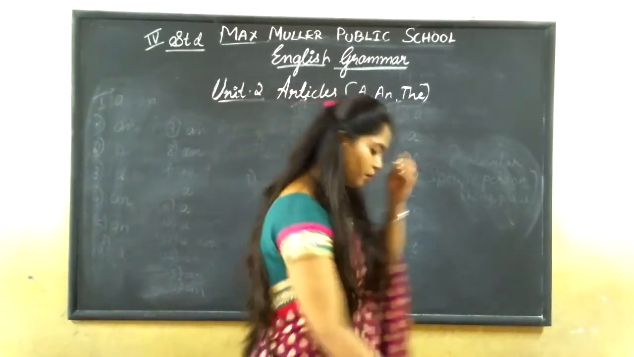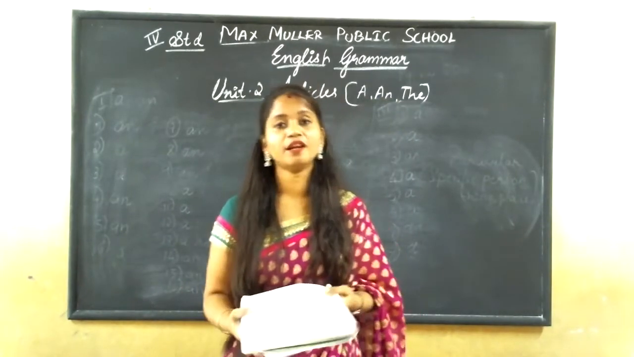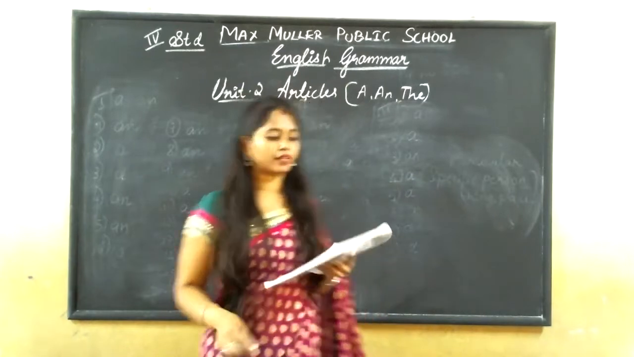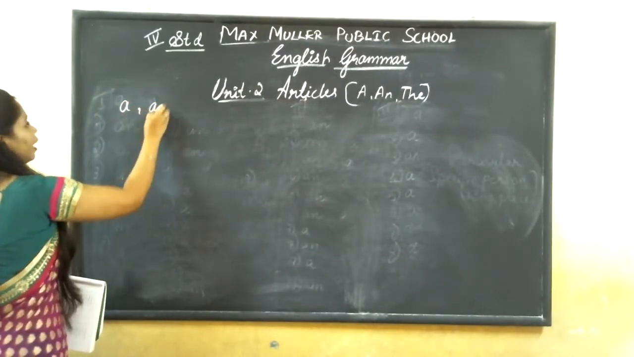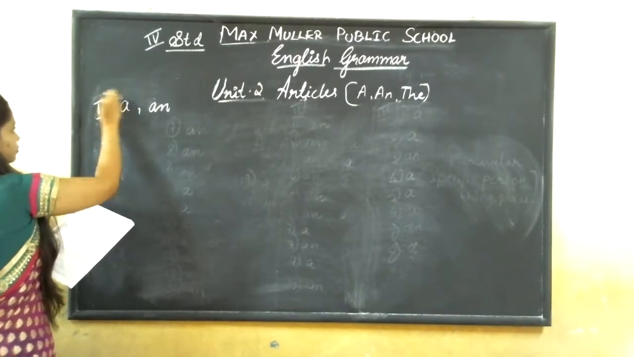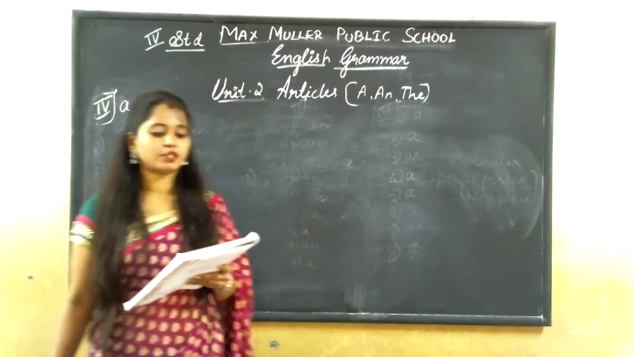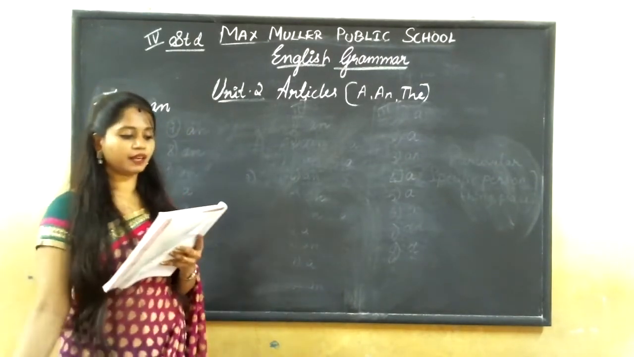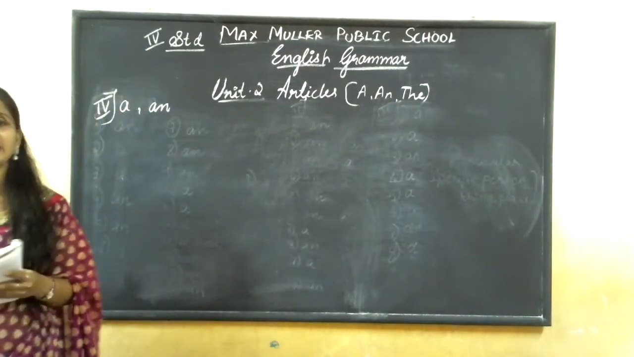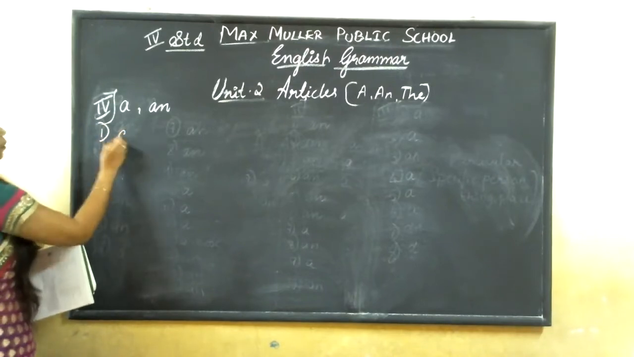Okay. Now next, we'll write fill in the blanks with a or an. Here we are going to write again a or an. Now we have to fill this with a or an. How? See, first one, an easy question. Yes, an easy question.